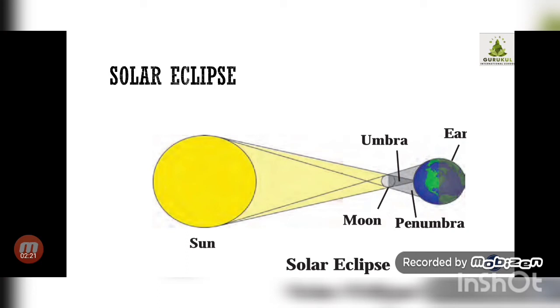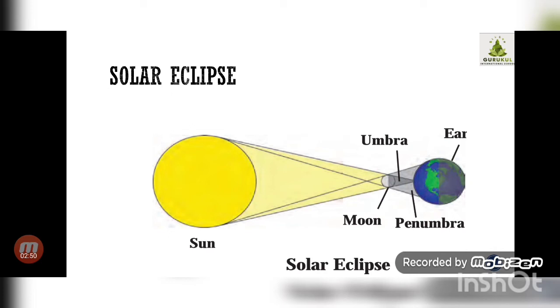In simple language you call it a fall. Okay, but the actual word is what? Cast. The shadow of the moon is cast on the earth, and the sun cannot be seen from the part in the shadow. Now a solar eclipse is seen only on a new moon day. It can be seen on a new moon day, and the solar eclipse may be either partial or total.